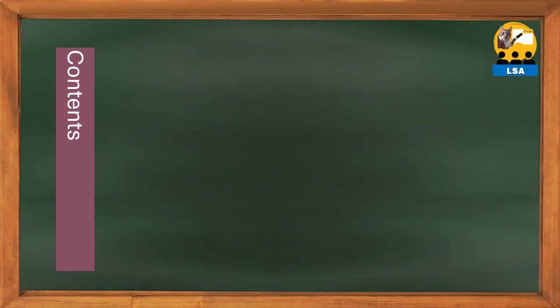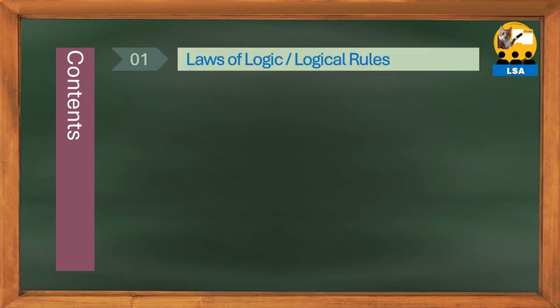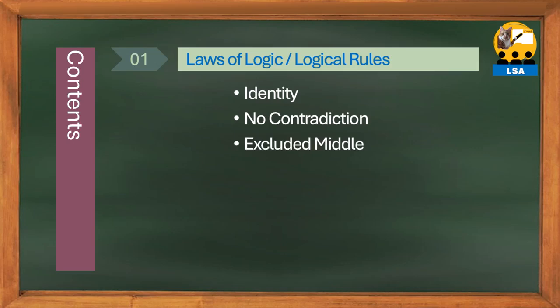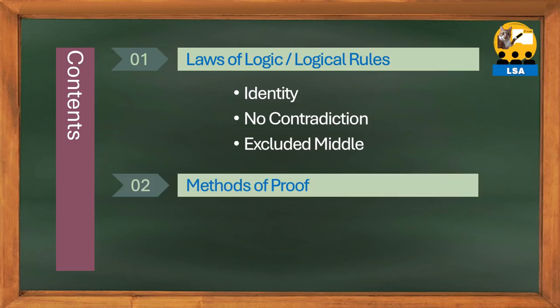Let me explain the composition of today's video. Today we will look at the rules of logic, or laws of logic that we can rely on to think accurately and logically, giving you the confidence that your thinking is logical. The logical rules we will examine are the Law of Identity, Law of Contradiction, and Law of Excluded Middle. We will also learn about the methods of proving propositions, which are the ways to obtain knowledge by proving a proposition is true based on logical laws. We will explore induction and deduction.